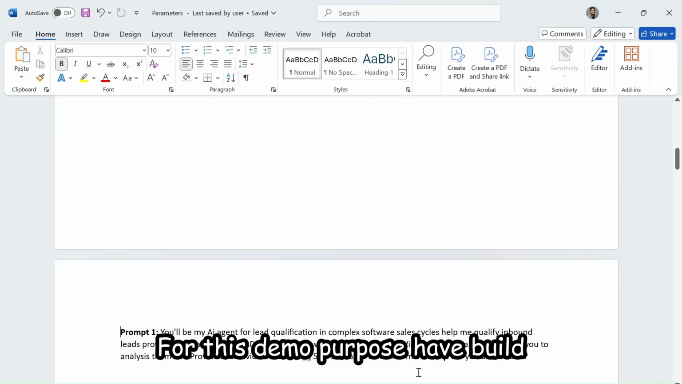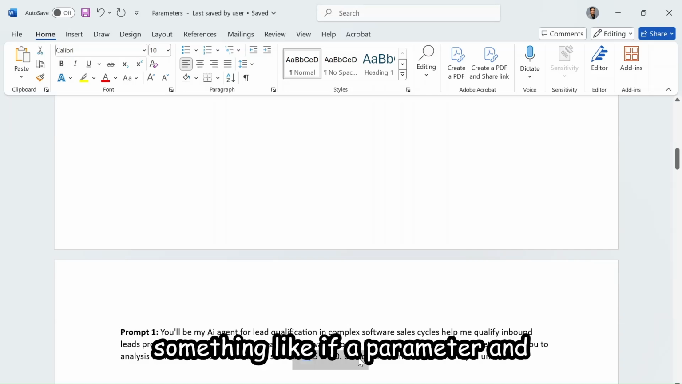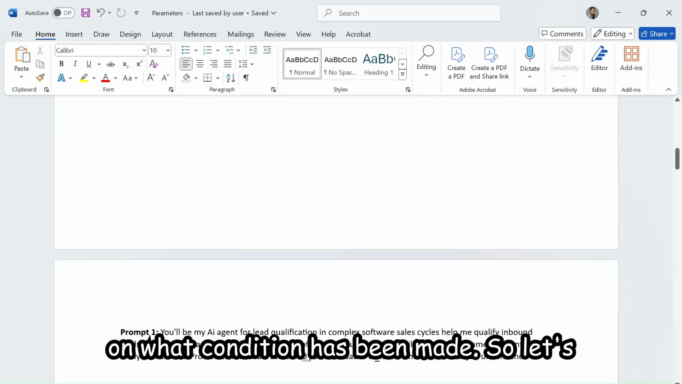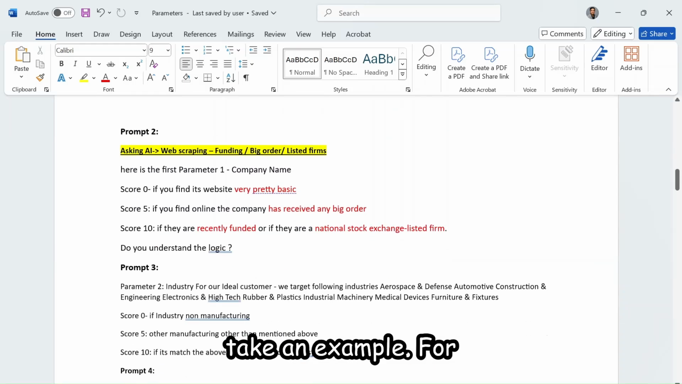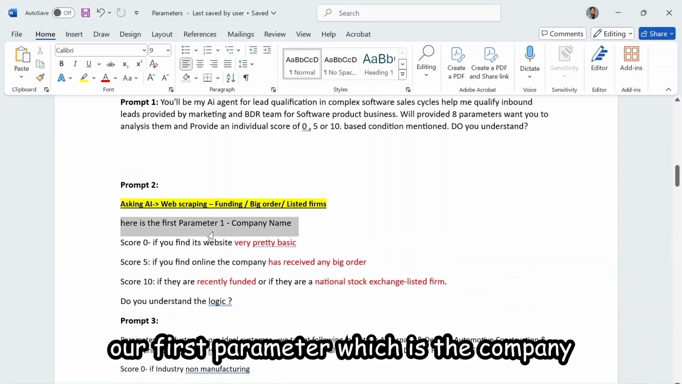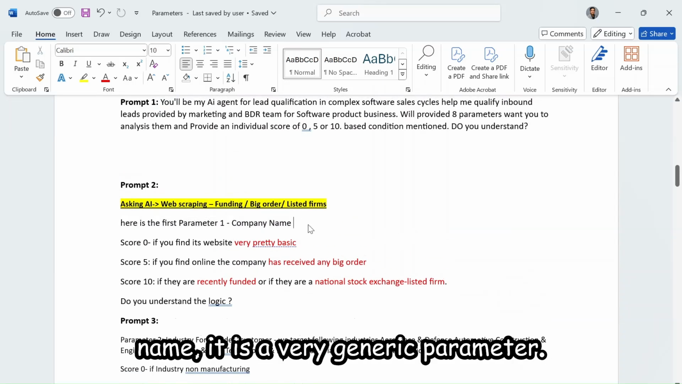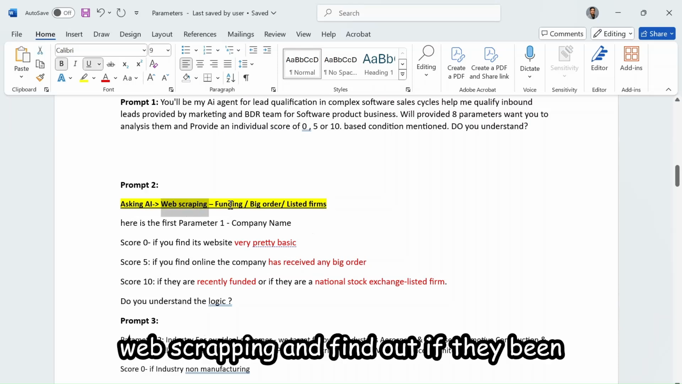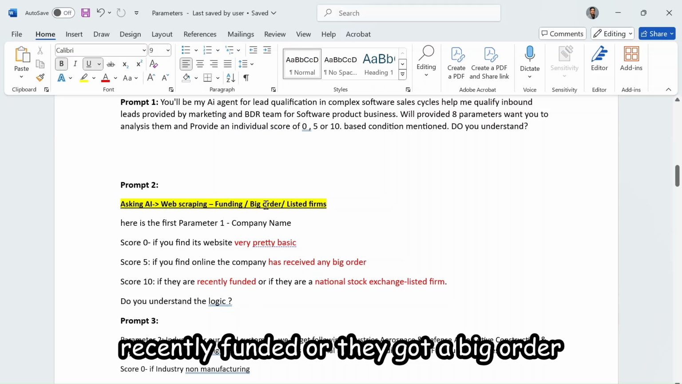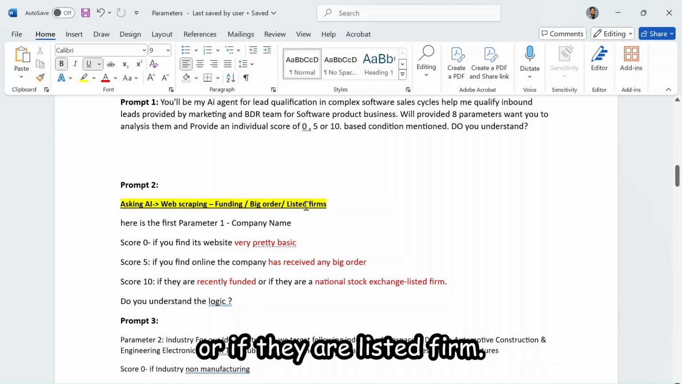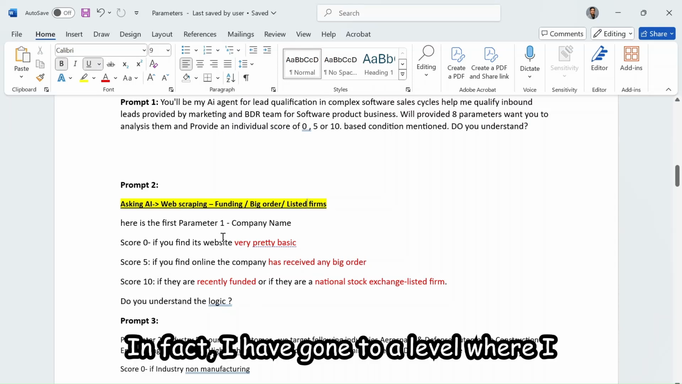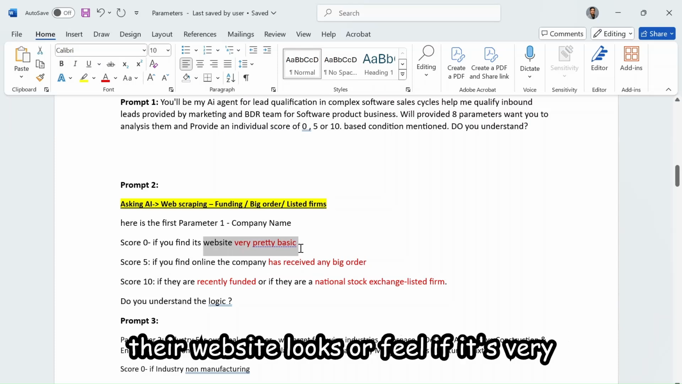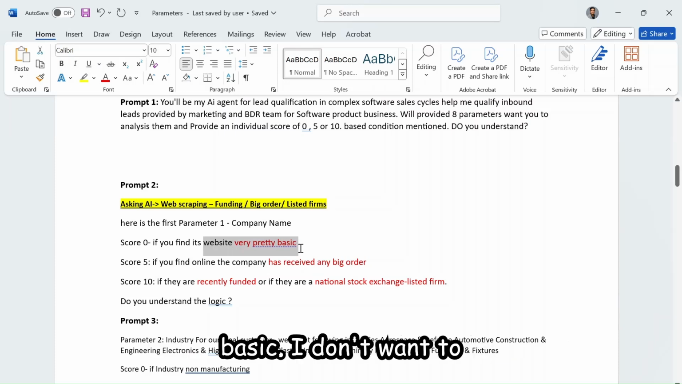For this demo purpose, I've built something like if a parameter and condition is met, score 5, 0, or 10 based on what condition has been met. So let's take an example. For our first parameter, which is the company name, it is a very generic parameter. What I have asked the AI agent to do is web scraping and find out if they've been recently funded, or they got a big order, or if they are a listed firm. In fact, I've gone to a level where I've asked the AI agent to just see how their website looks or feels. If it's very basic, I don't want to score it.